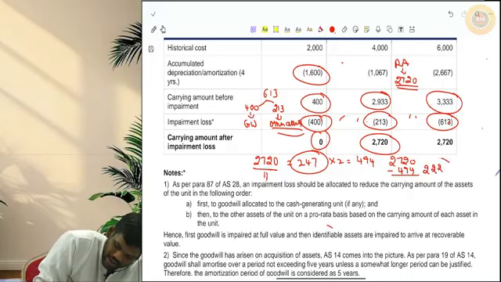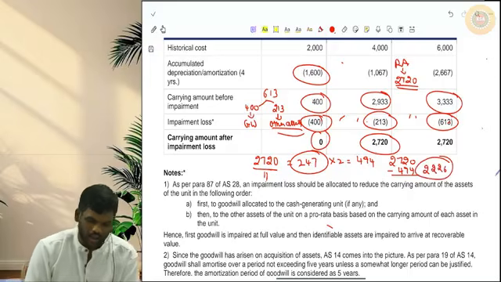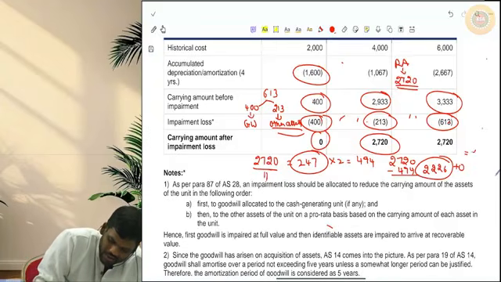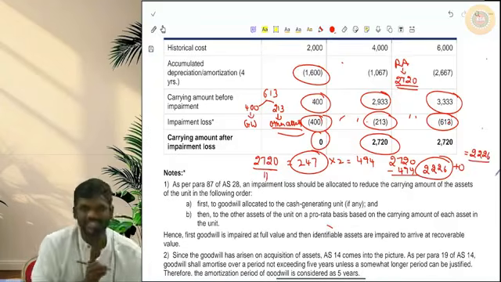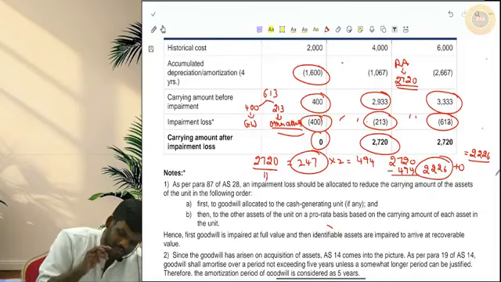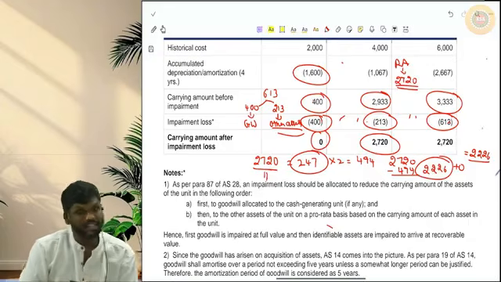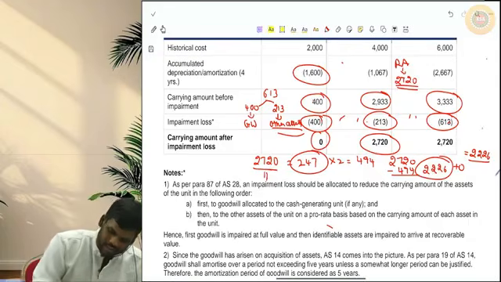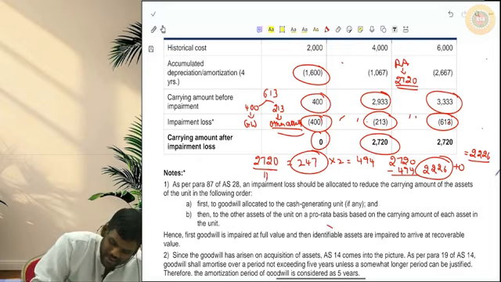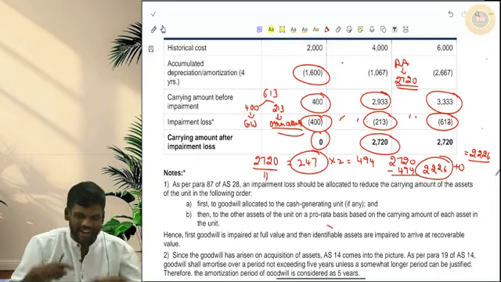2226 will be the carrying amount before reversal. Goodwill is already 0. Plus 0, the total will be 2226. And now when you estimate, what is the recoverable amount? 3420. Sir, 2226 is the carrying amount, sir. Recoverable amount is 3420, sir. So can I reverse the entire thing?